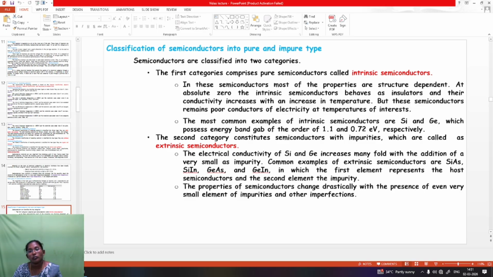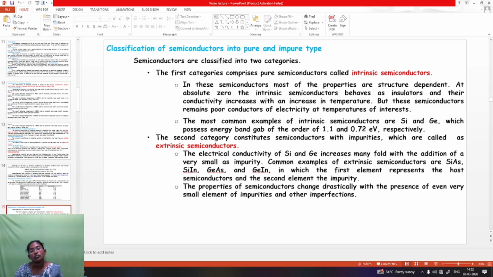In this semiconductor, most of the properties of the structure depend on the absolute zero. The intrinsic semiconductor behaves as an insulator and its conductivity increases with increase in temperature. But this semiconductor remains a poor conductor of electricity at temperatures of interest. The most common examples of the intrinsic semiconductor are silicon and germanium, which possess energy band gaps of the order of 1.1 and 0.70 electron volt respectively.